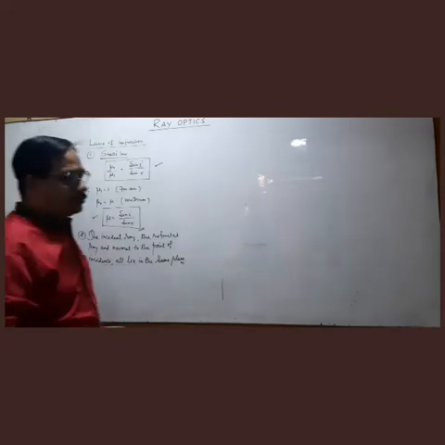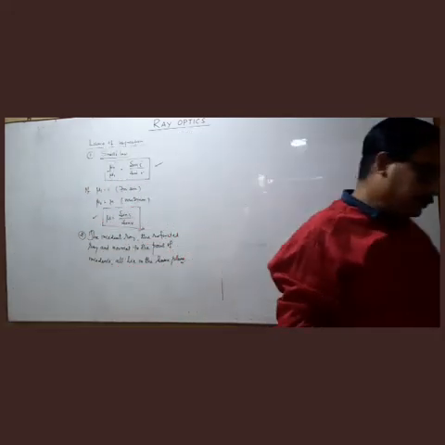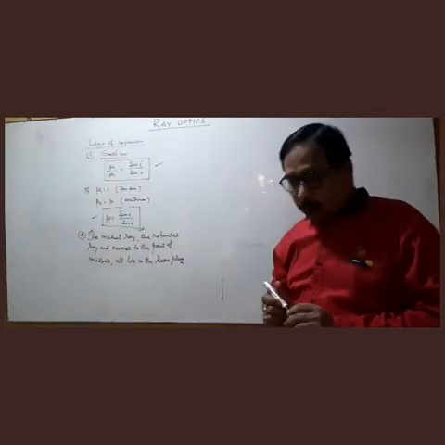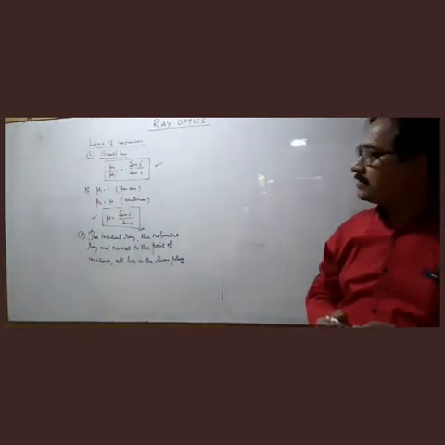So these are the laws of refraction. Any refraction actually obeys this law, that is mu2 by mu1 is equal to sine i by sine r.